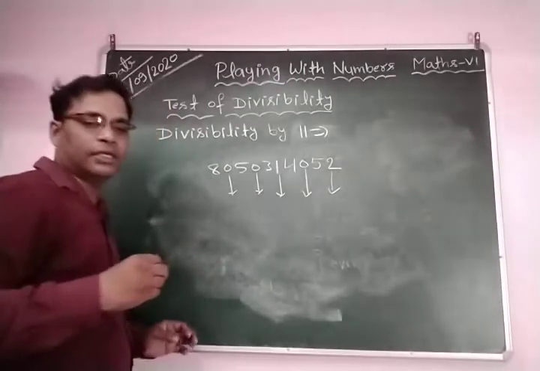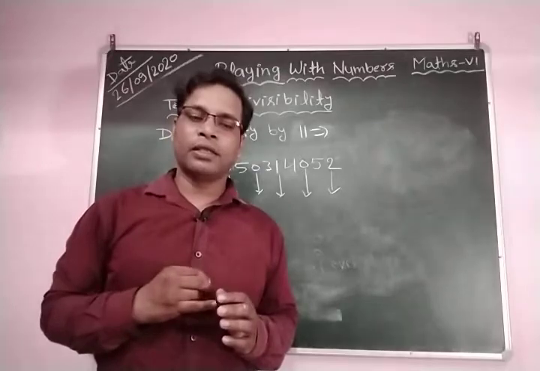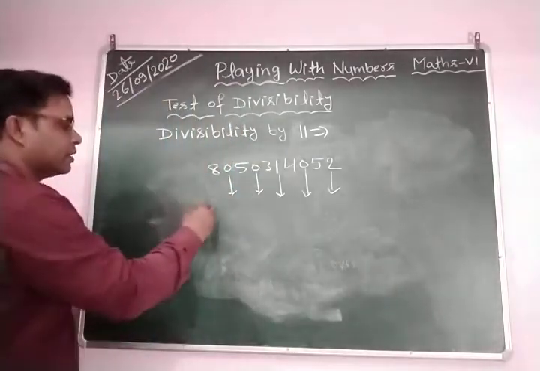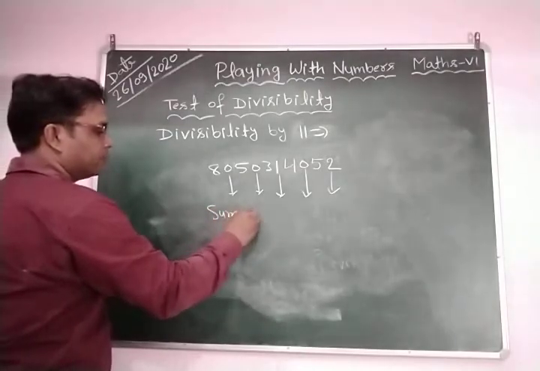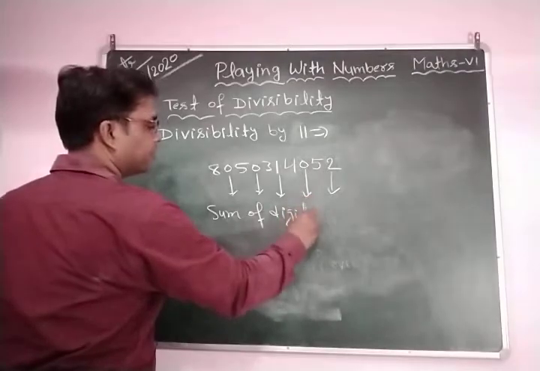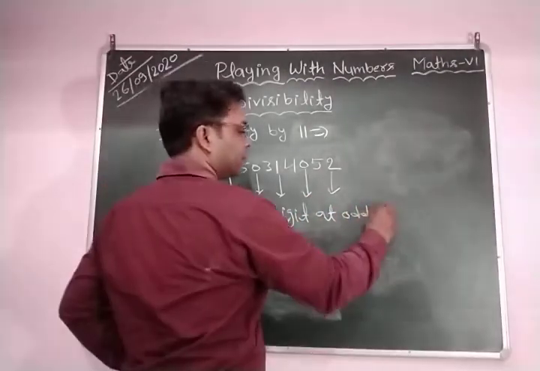Now we find the sum of digits at odd places.